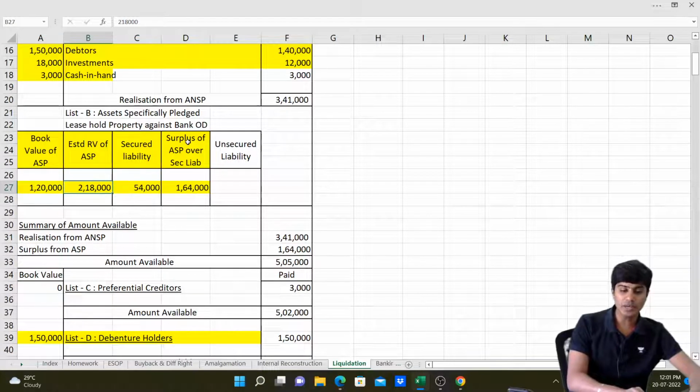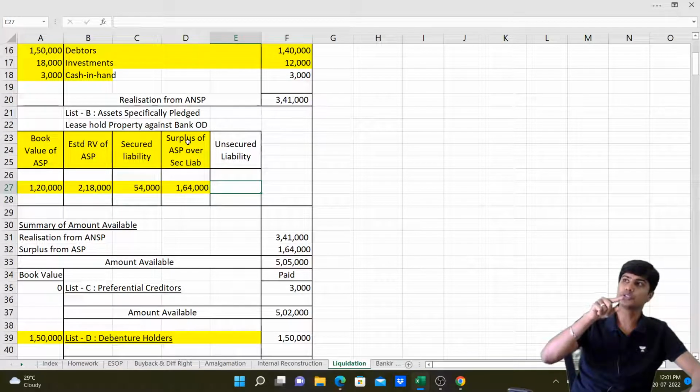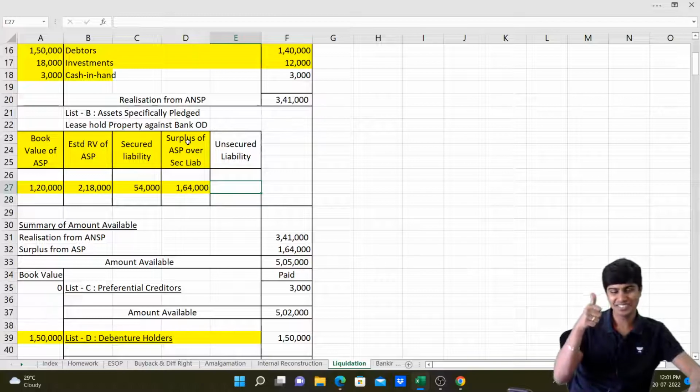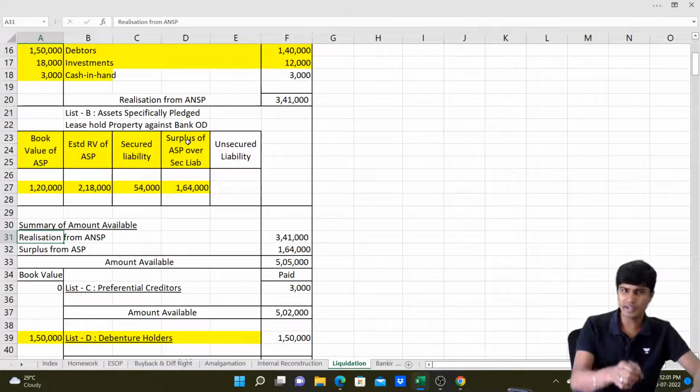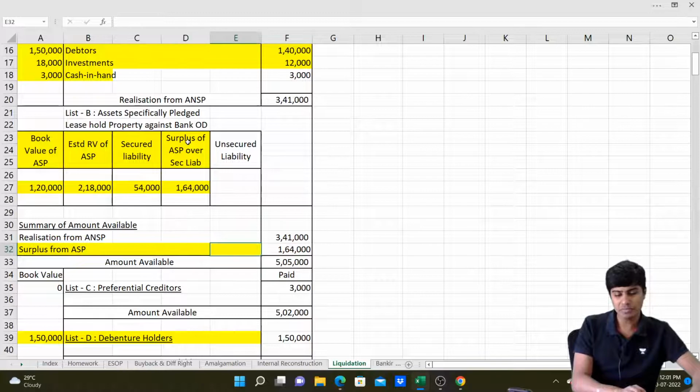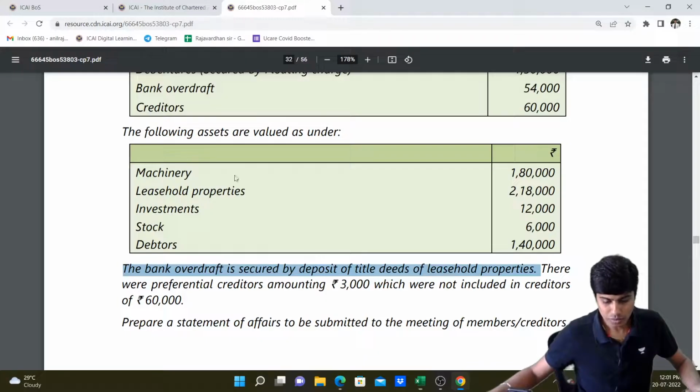If in case secured liability was greater than the estimated residual value of the asset, then we would have written it in the unsecured liability column here in list B, and it would also be posted to our list E, unsecured creditors. Got it? So let us now write this 1,64,000 in our summary of cash available to pay liabilities. In our summary of amount available, we'll first write realization from assets not specifically pledged. We'll write it a little later because we have not completed that part yet. Let me write surplus of ASP, that is 1,64,000. Got it?